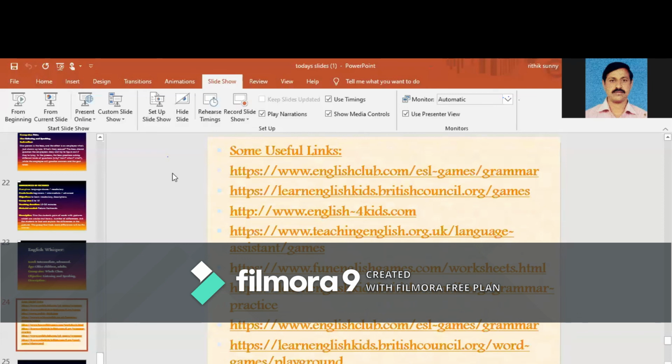Make use of the time and explore as many games as possible, work on them, prepare and get the games ready. When the schools reopen, start your teaching with a language game, so that the children will be very interested and ignited towards learning. Thank you one and all for sparing this time with us.